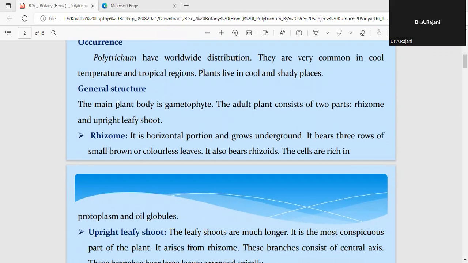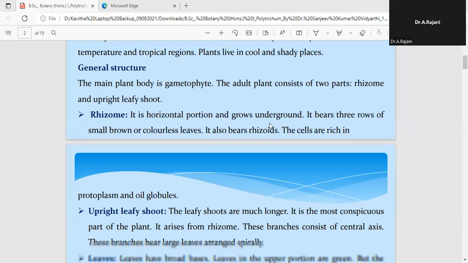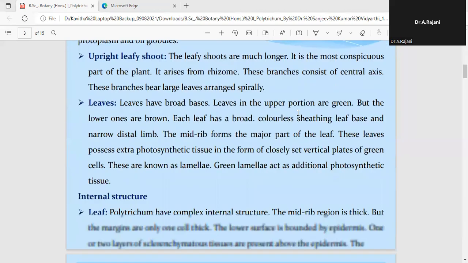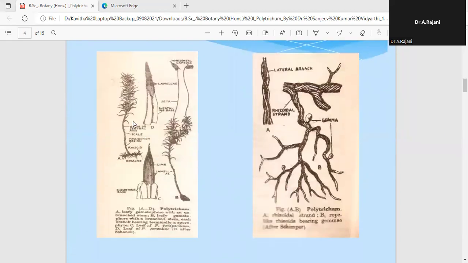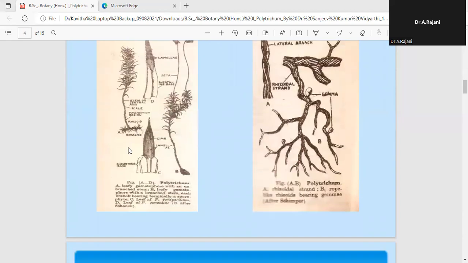Now, when we talk about the morphology, that is the general structure of the plant body, the adult plant body is often referred to as the gametophyte, because it possesses the reproductive organs. Hence we call it a gametophyte. The adult plant comprises two main parts, the rhizome and the upright leafy shoot. This is the structure of Polytrichum.